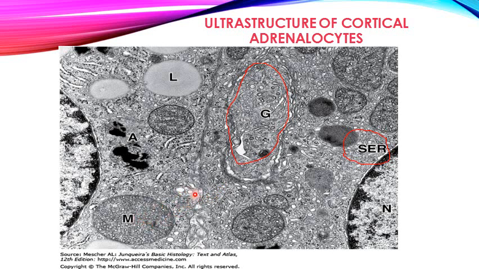These are present in all other zones, the zona glomerulosa and zona reticularis, but those zones have very few lipid droplets. In the fasciculata you can see many lipid droplets, giving it a vacuolated appearance, and we label it a spongiocyte. So this picture covers all the ultrastructure.